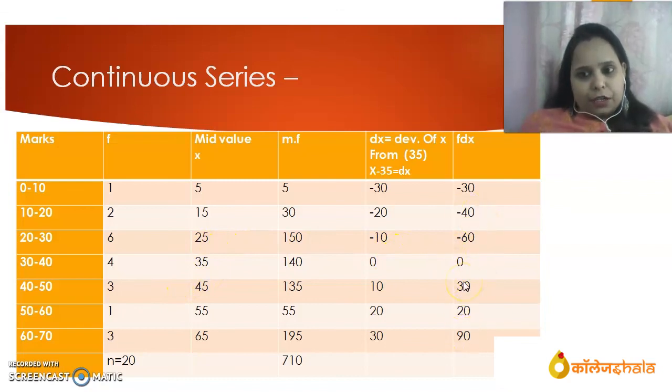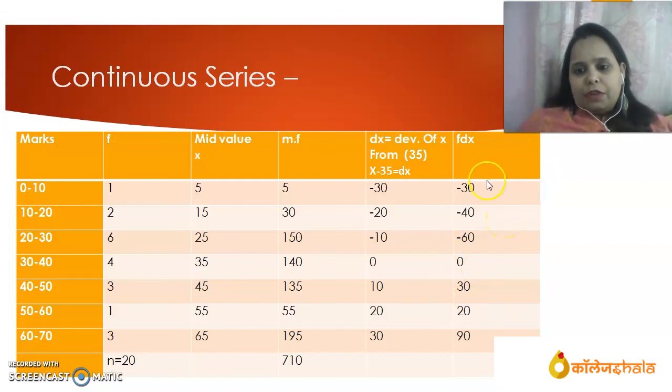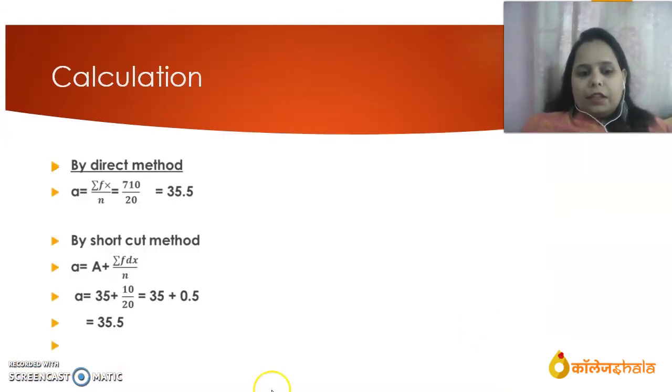Likewise, we will find out frequency into deviation. After solving this, we will find out the summation of f dx. For getting summation of f dx, we will have to find the total of these minus values and the total of these plus values. Then we will get 10. 10 is sigma f dx.